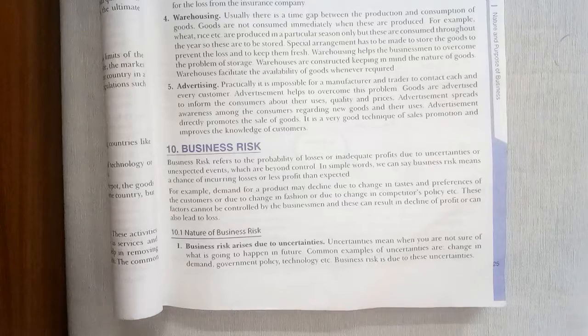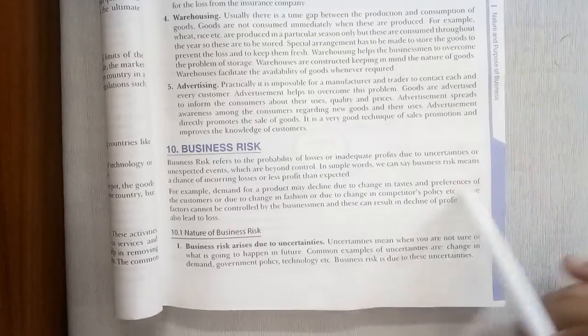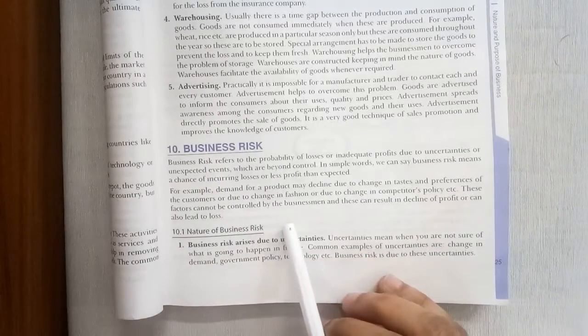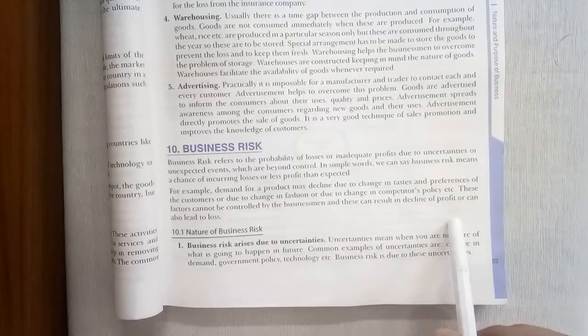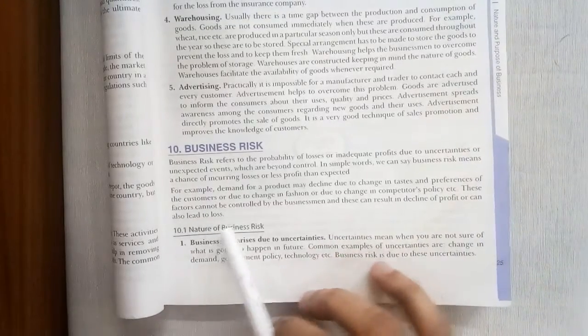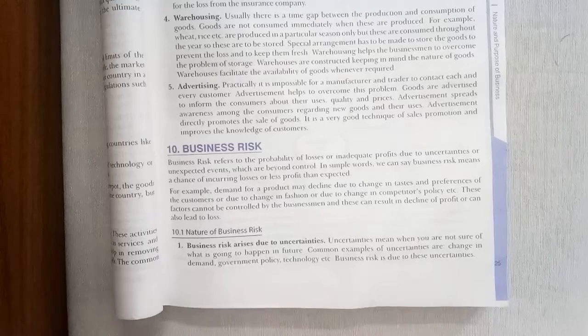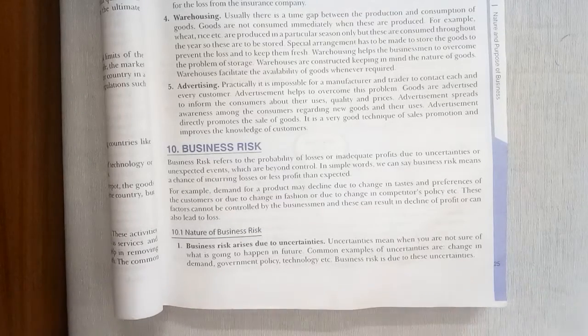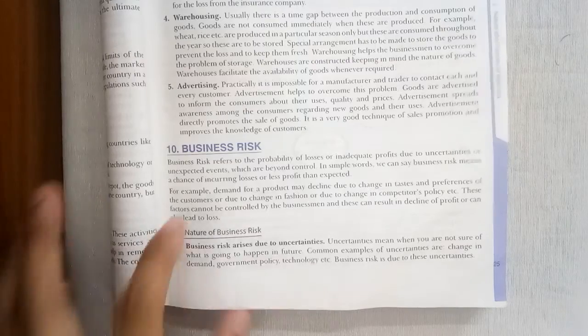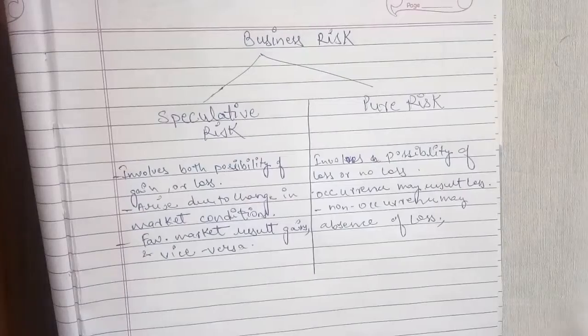So ultimately, look, we have reached the same point. These factors are uncontrollable by the businessman, and they can result in a decline in profit or ultimately lead to loss. So there are two types of business risk. It is not given in your book, so I have written it down here.